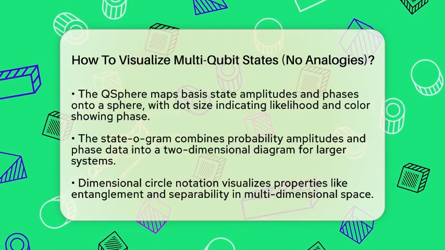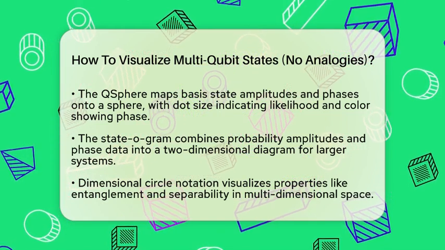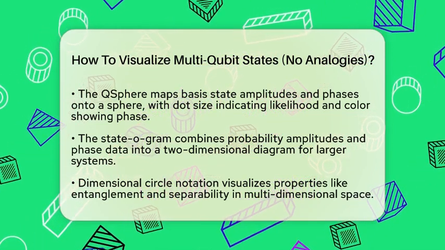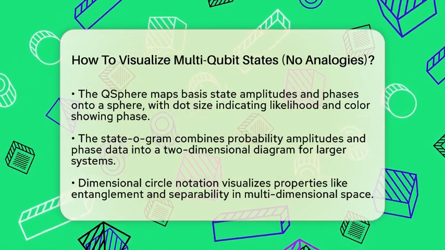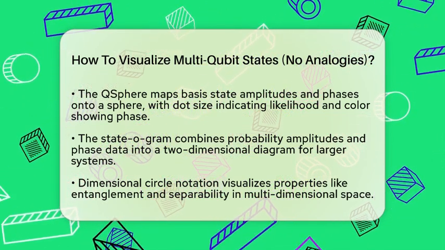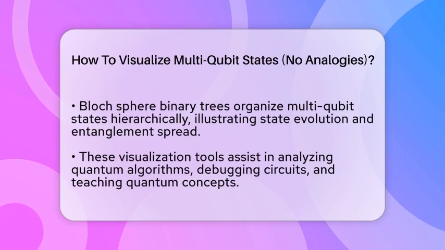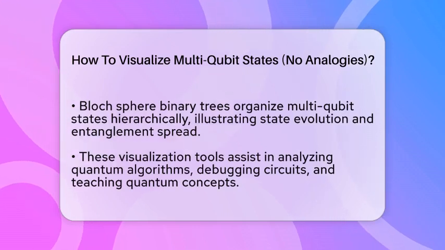Another approach is the statogram. It combines probability amplitudes and phase information into a two-dimensional diagram, making it easier to see complex states for larger systems. This method scales better and helps visualize states in quantum algorithms.